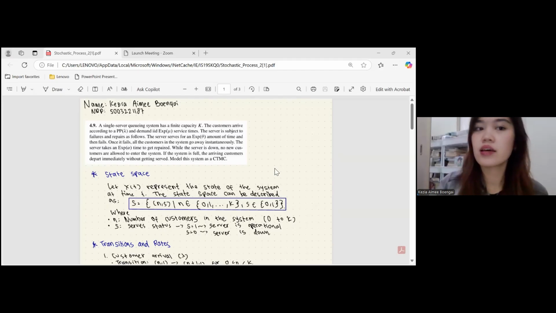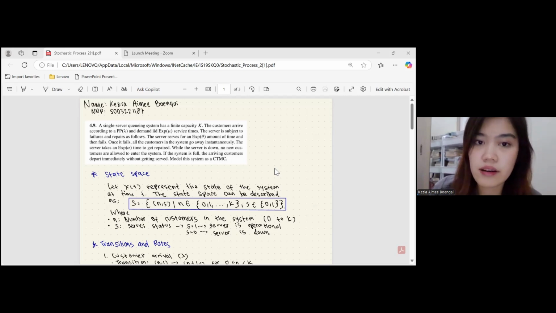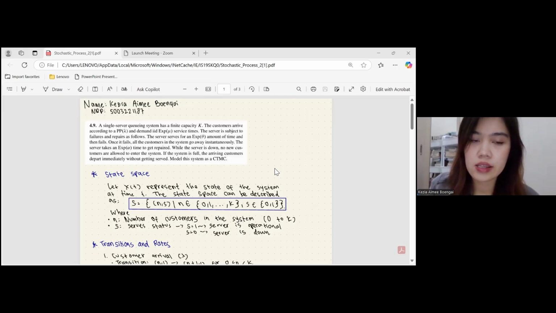For question number 4.9, a single server queuing system has a finite capacity K. The customers arrive according to a Poisson process with rate lambda and demand IID exponential mu service times. The server is subject to failures and repairs as follows. The server serves for an exponential theta amount of time and then fails. Once it fails, all the customers in the system go away instantaneously. The server takes an exponential alpha time to get repaired.